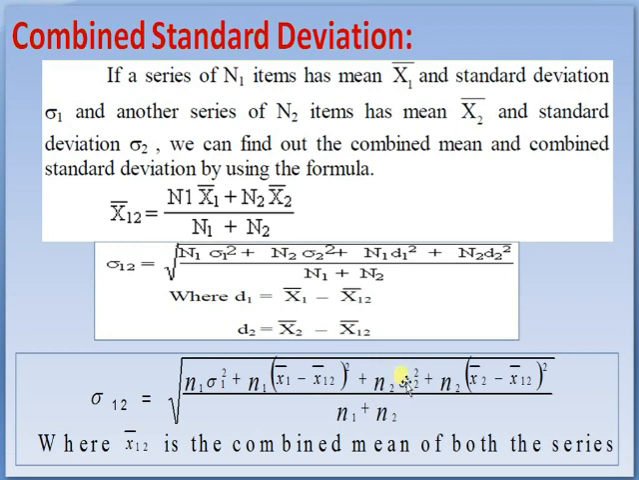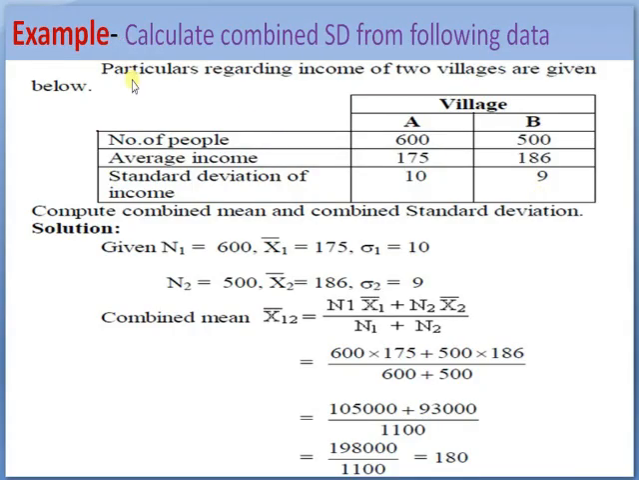And combined standard deviation we can calculate by this formula: sigma 12 is equal to square root of n1 sigma 1 square plus n2 sigma 2 square plus n1 d1 square plus n2 d2 square, divided by n1 plus n2, where d1 is equal to x1 bar minus x12 bar and d2 is equal to x2 bar minus x12 bar. Here x12 bar is the combined mean, x1 bar is the mean of the first series, x2 bar is the mean of the second series, and sigma 1 and sigma 2 are the standard deviations of the first and second series.